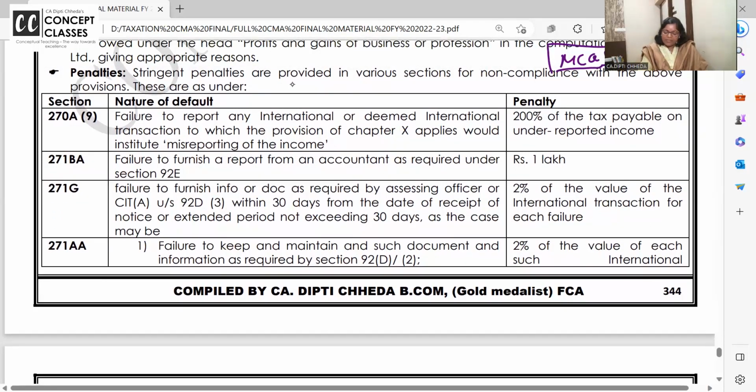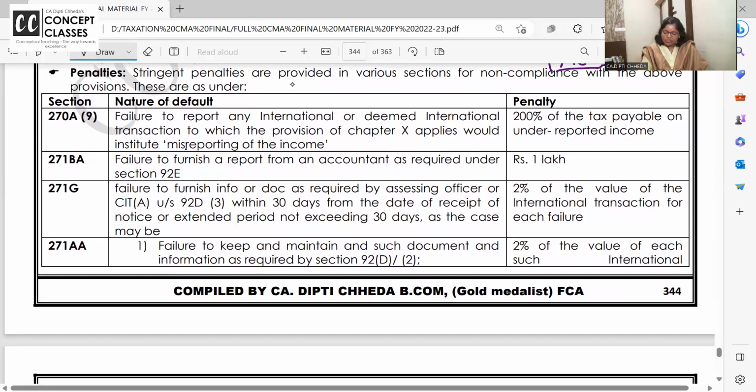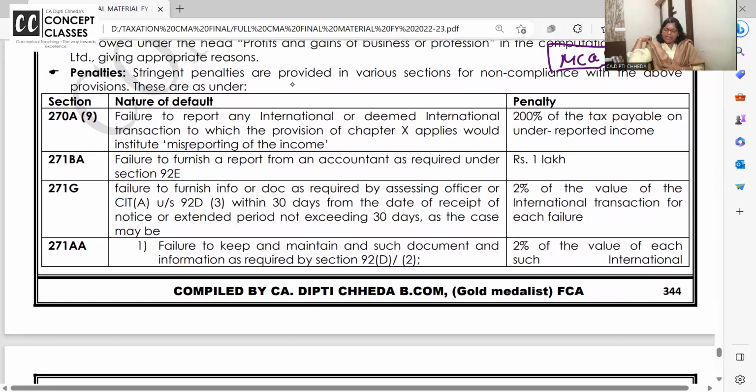Failure to report an international or deemed transaction to which provisions of this chapter apply is like misreporting of income. You're not showing that you're doing transaction with associate enterprise, then it is deemed that it is misreporting of income, and 200% of the tax payable on underreported income. जो भी अंडर रिपोर्टेड इनकम है उस पर 200% टैक्स आपको पे करना पड़ेगा.